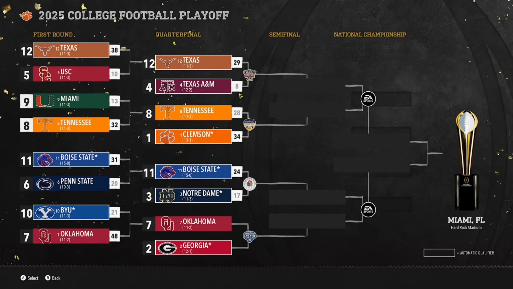As, of course, it would be the last game. So, let's get into the last game, the Cotton Bowl, not the All-State Sugar Bowl, but the Cotton Bowl against Georgia and Oklahoma. Number 2 versus number 7, a Sun Belt matchup, which is an SEC matchup, but Sun Belt now because Group of 5 and Power 5 got switched.